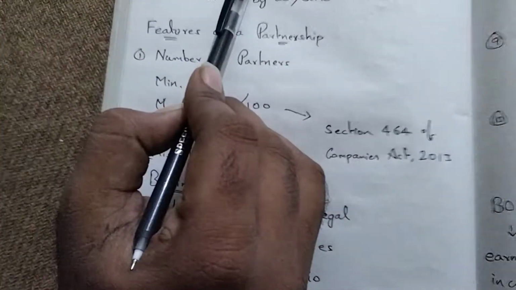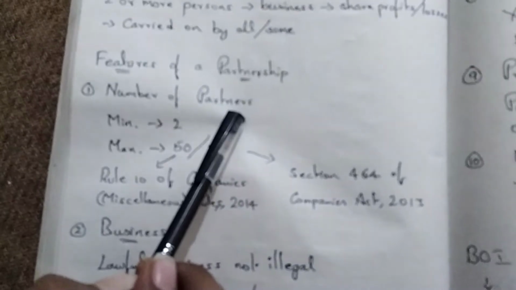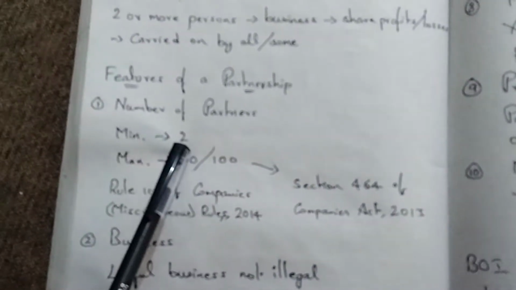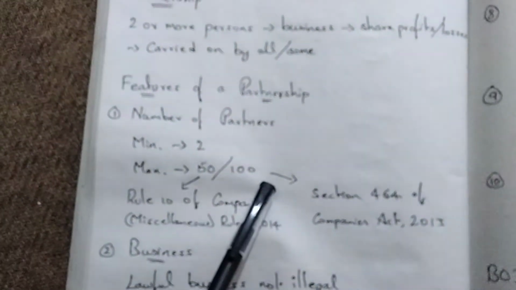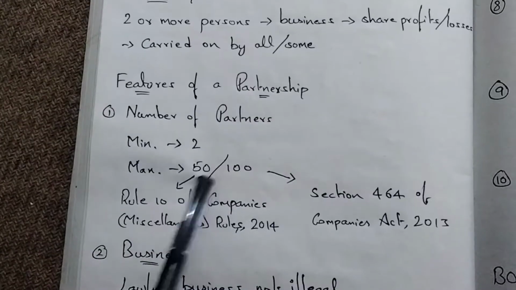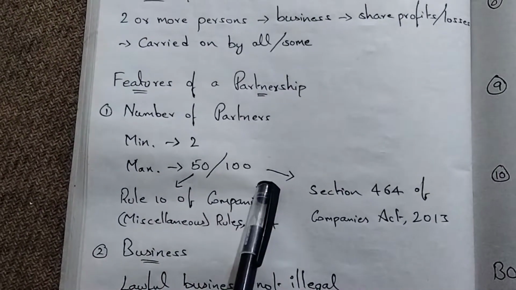See, two or more persons, first point, two or more persons. See, number of partners, okay, minimum 2, maximum 50 or 100. 50, what is 50 and what is 100? I'll explain.